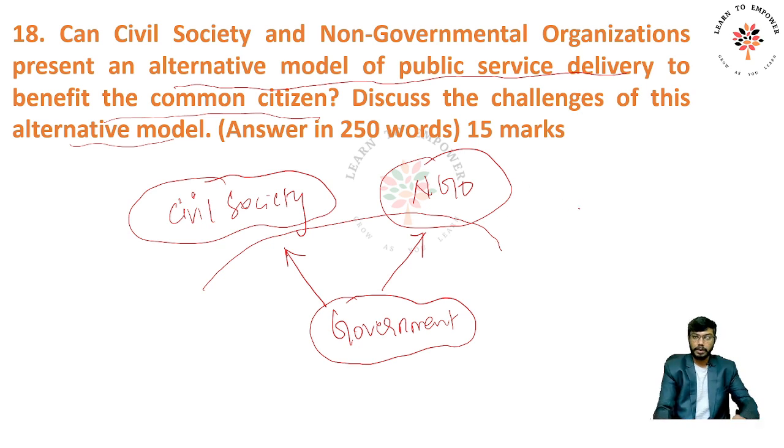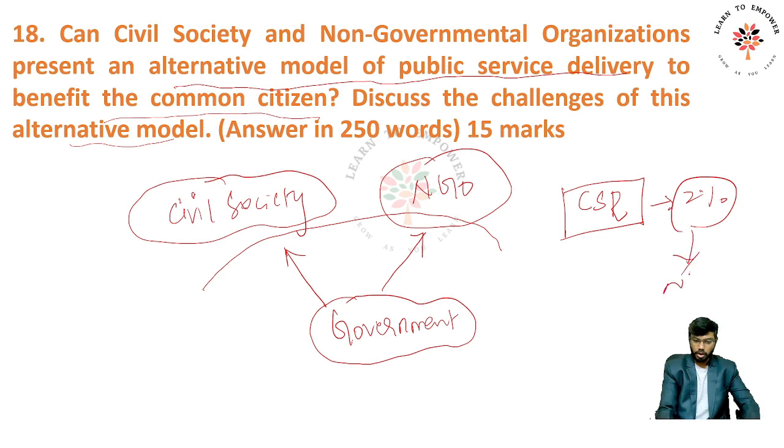For example, government believed in the NGOs and brought in something called corporate social responsibility. The corporate social responsibility, where 2% of the last 3 years' profit is given to the NGOs or to the civil societies for what? For the welfare of the people, right? There are many NGOs. If you remember, in Maharashtra there is something called the Pani Foundation, right? These are examples that can be cited.